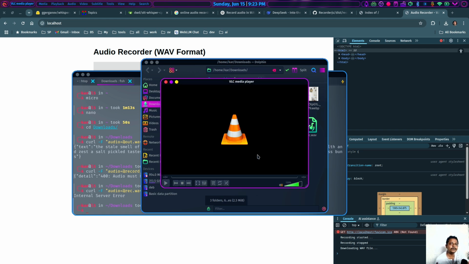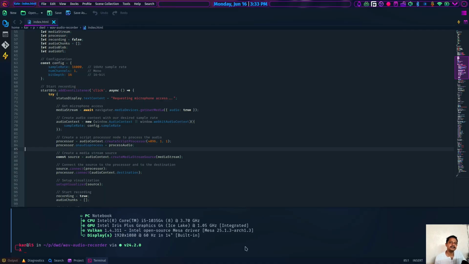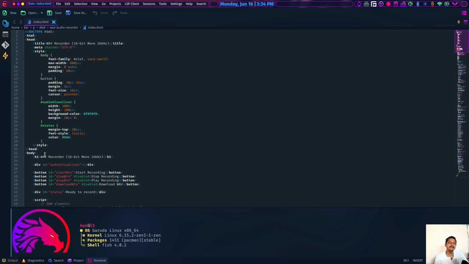I think the code is working, but right now it is the issue of OBS. So let's try to stop OBS and come back with the result. So stay tuned and I'll be right back. Yes, I am back, and back with good news. Right now this HTML file is able to record the wave format having the correct headers. That means the recorded audio file will play smoothly in any audio or video player. Plus those recorded audio files will be able to be transcribed using any transcription service, as it is provided in wave format,